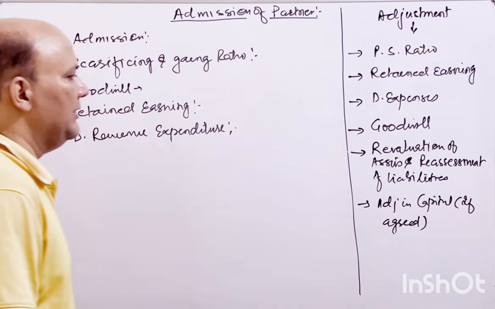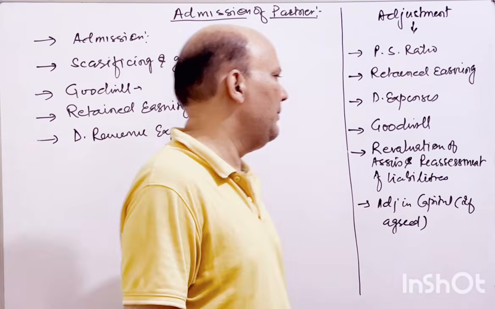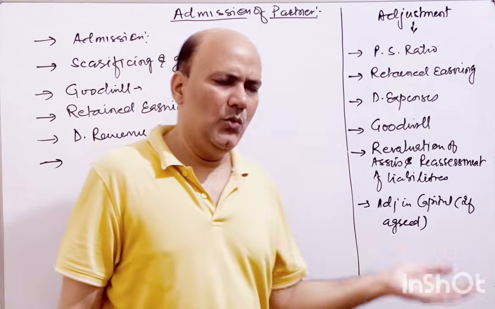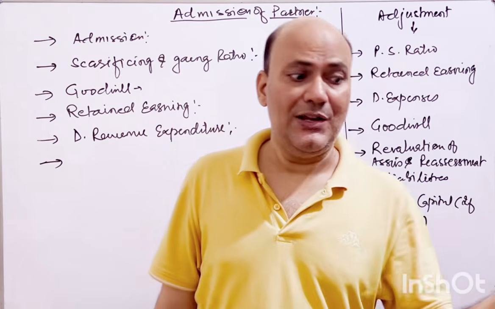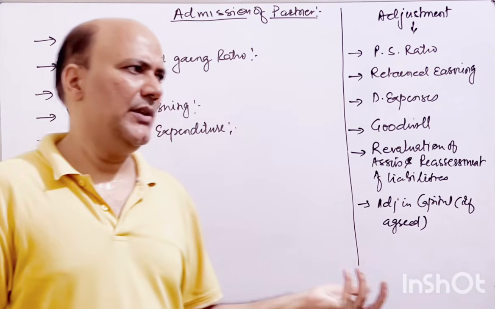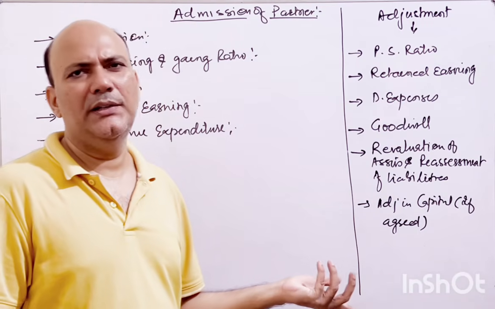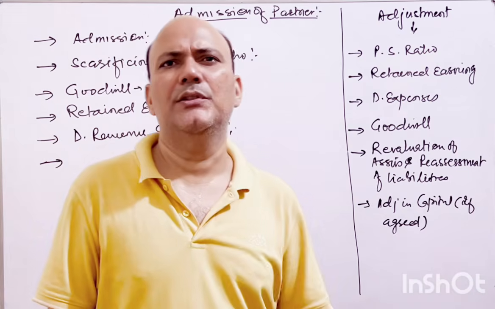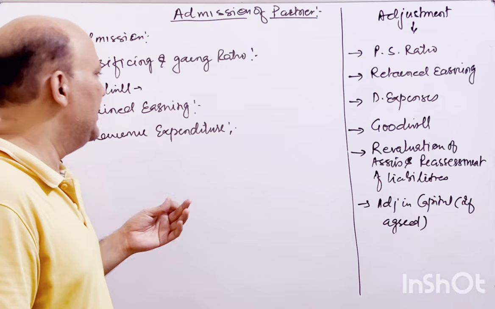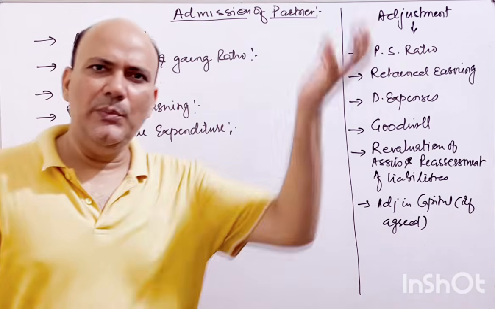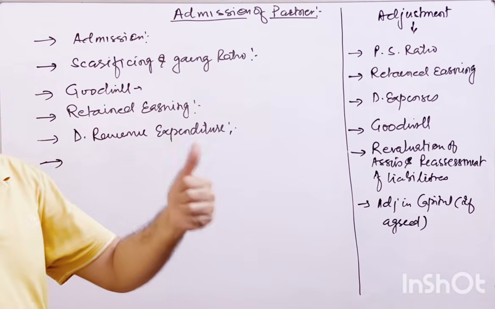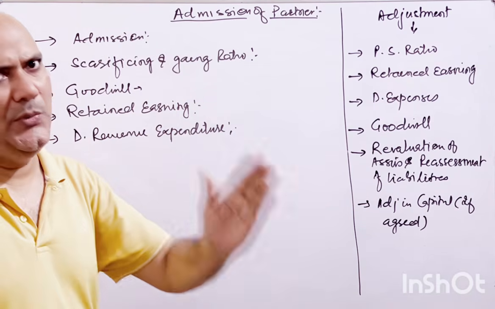Then revaluation of assets and revaluation of liabilities. Now, what happens at the time of admission of a new partner is that we are not certain about the actual market value of the assets and the actual liabilities. Let's say some of the creditors are not there to claim their liabilities, or some of the creditors are giving heavy discounts to pay off their liabilities because they are closing up their businesses. So in that condition the asset might be up in market value, the liability may be gone down, right? So we have to find out the correct picture at the time of admission of the new partner.